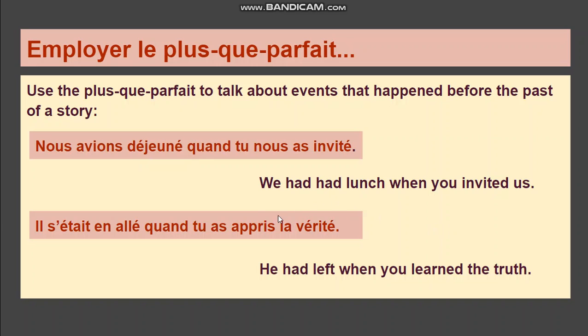Okay, so these first activities happened before the passé composé here, okay? And this activity happened before this activity here. And this basically sums up the use of the plus-que-parfait. Whenever you want to indicate an action or an activity or a thought or an idea that happened before an action or activity or thought or idea in the past, you need to use the plus-que-parfait.